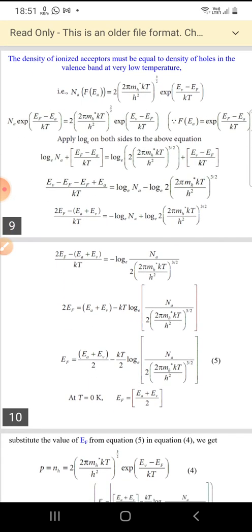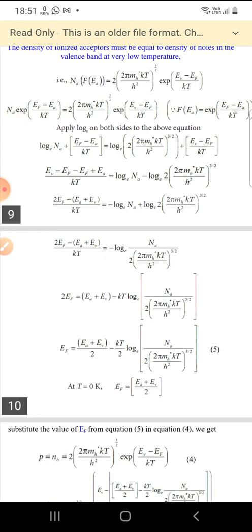So if we substitute this in F of Ea, we'll get Na into exponential of (EF minus Ea) by kT equal to 2 into (2 pi mh star kT by h square) whole power 3 by 2 into exponential of (Ev minus EF) by kT. If we apply log on both sides and simplify, we get (Ev minus EF plus Ea) by kT equals log Na minus log of 2 (2 pi mh star kT by h square) whole power 3 by 2.